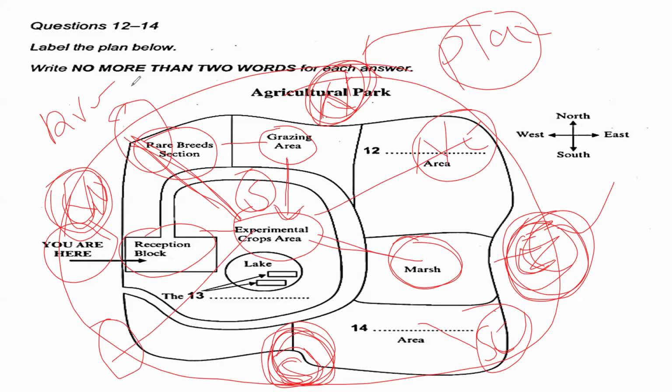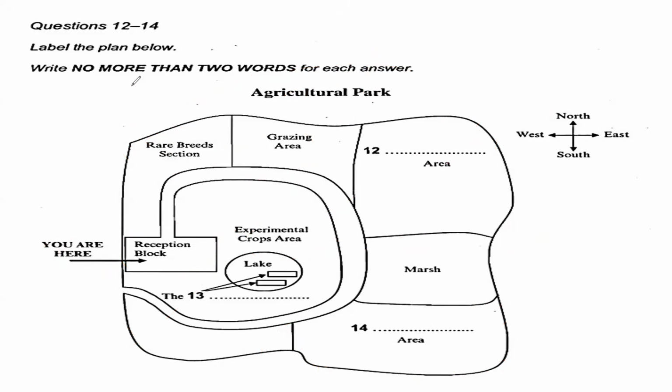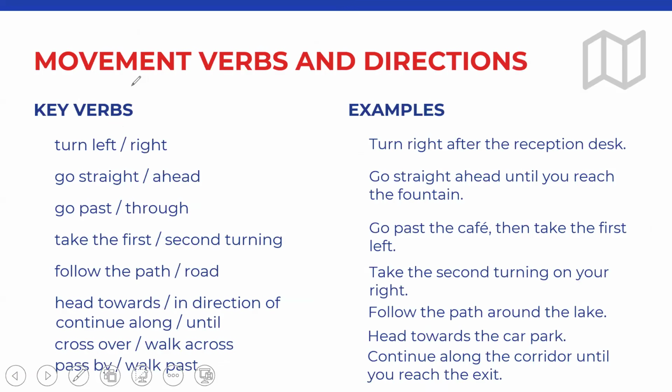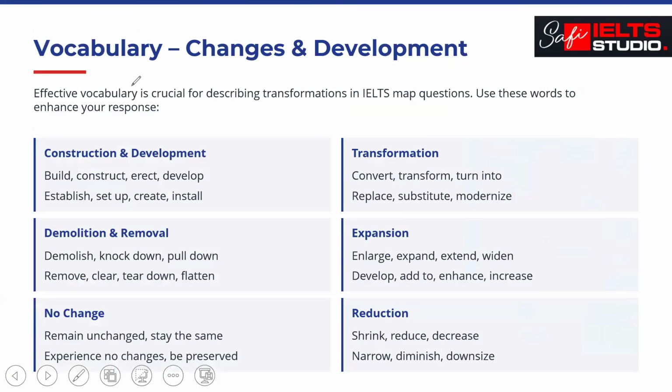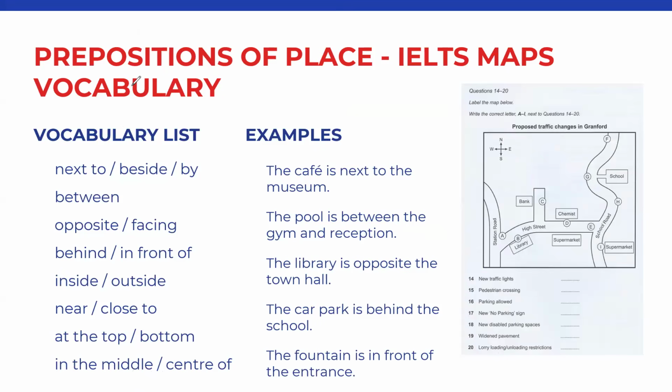So how many points do you need to understand first of all while solving map or plan type of questions? Number one, you should know about locations, and point number two, the directions. Then for this purpose, there are some verbs. You need to know about those verbs. Some vocabulary and some prepositions you need to understand.